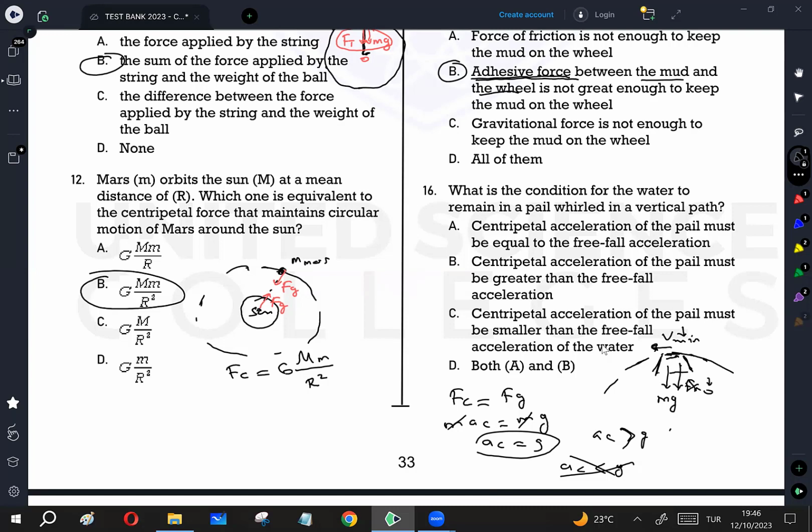from the bucket. So centripetal acceleration of the pail must be equal to free fall acceleration, correct. Centripetal acceleration of the pail must be greater than free fall acceleration, also correct, but it cannot be smaller than that. So both A and B are correct answers.